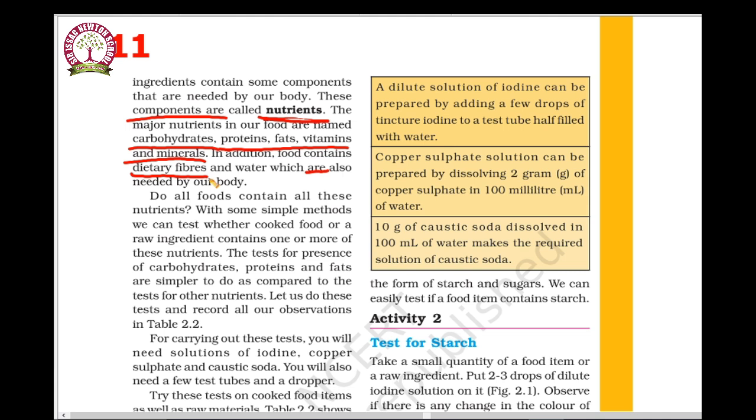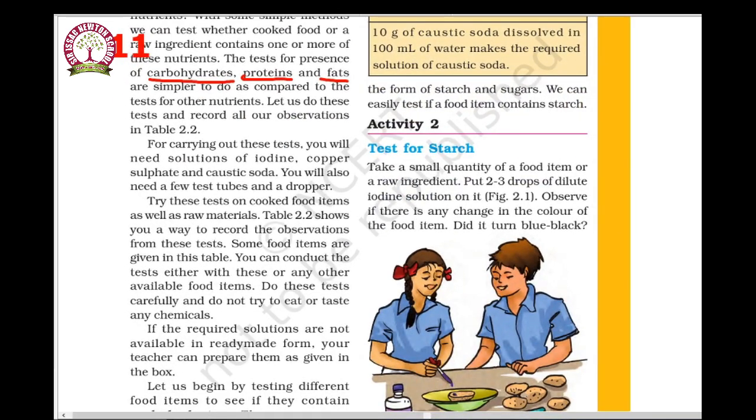With some simple methods, we can test whether cooked food or a raw ingredient contains one or more of these nutrients. The tests for the presence of carbohydrates, proteins and fats are simpler to do compared to the tests for other nutrients. Let us test which food components have carbohydrates, which have proteins and which have fats. For carrying out these tests, you will need a solution of iodine, copper sulfate and caustic soda. Now we are going to do the tests.